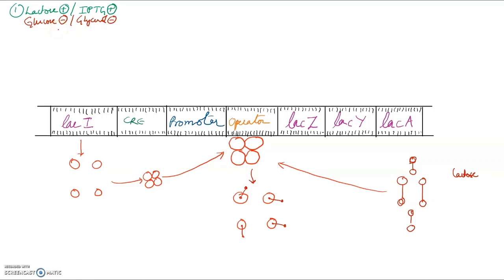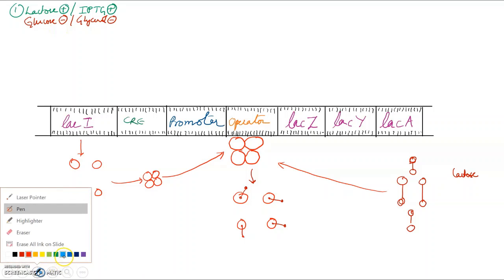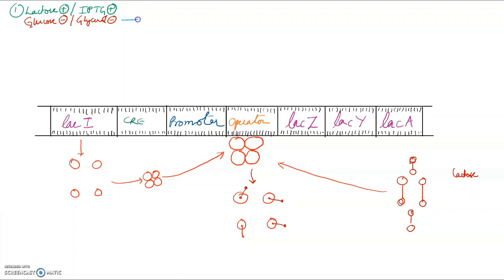Whenever there is low glucose, the enzyme adenylyl cyclase is activated. This activated adenylyl cyclase will produce an increased amount of cyclic AMP.